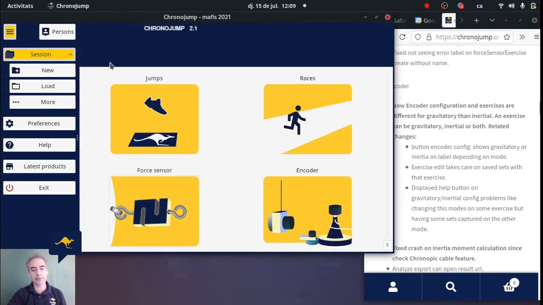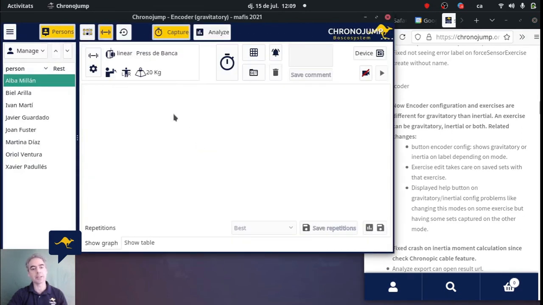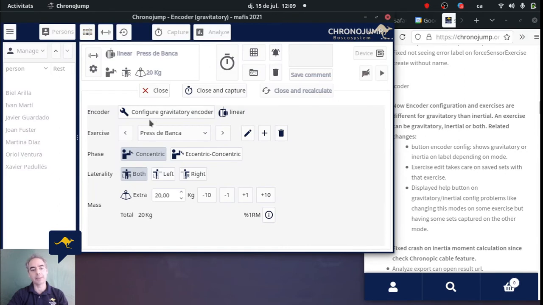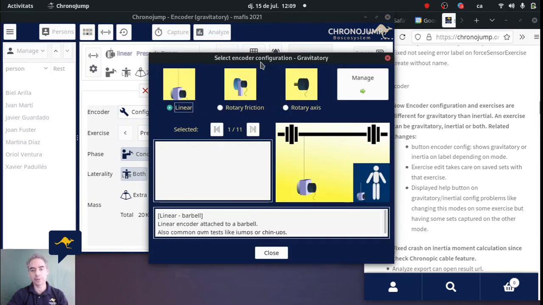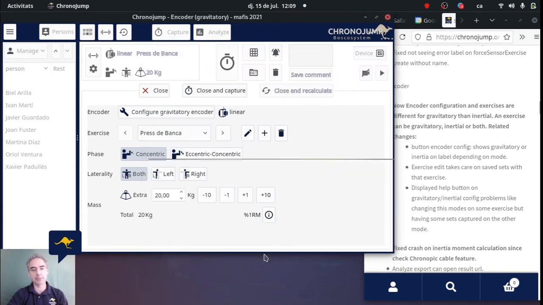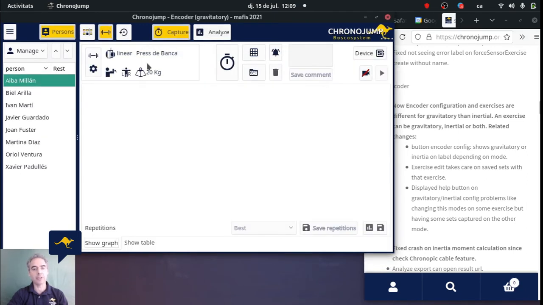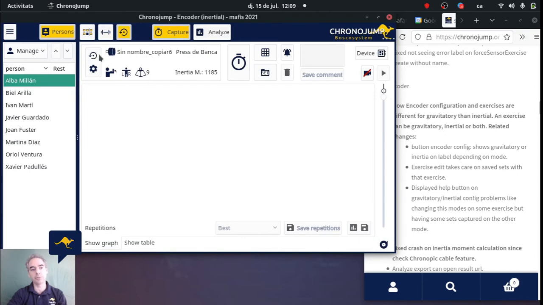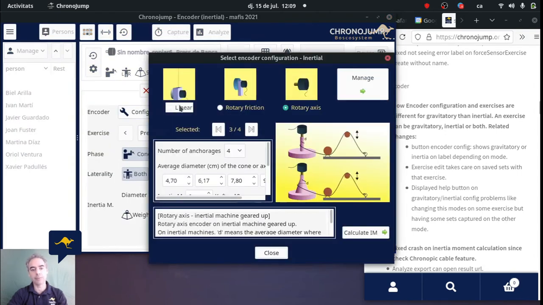In encoder, when we go here right now, you need to keep in mind that the configuration now is only for gravitatory encoder because we are in gravitatory mode. But if I change to inertial encoder with these buttons, the configuration will be related to inertia.